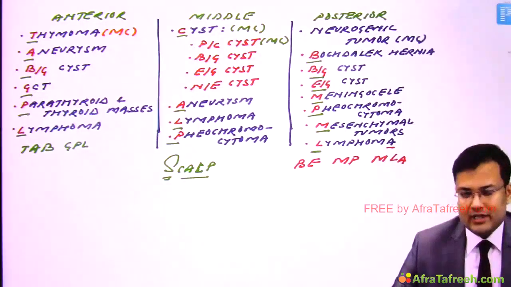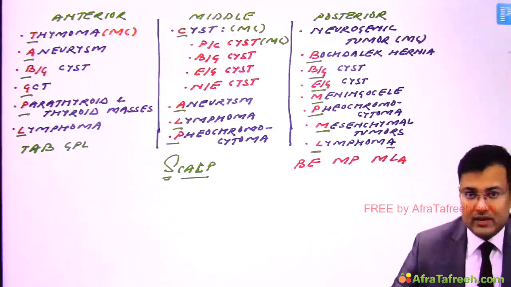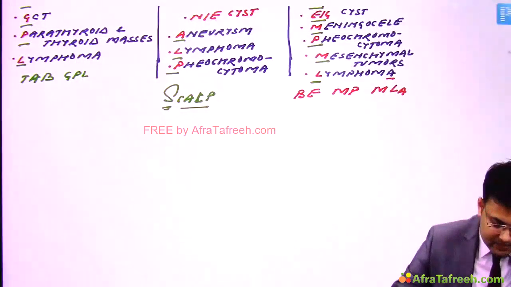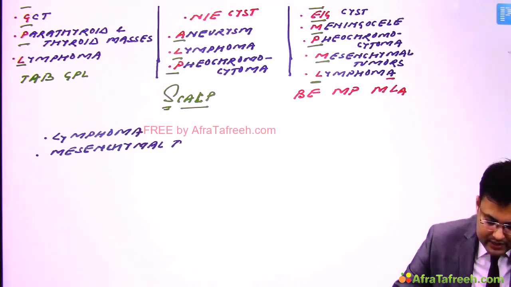Another important question: which three tumors are seen in all the three mediastinum? So what are those three tumors? First is lymphoma, mesenchymal tumor, and bronchogenic cyst.